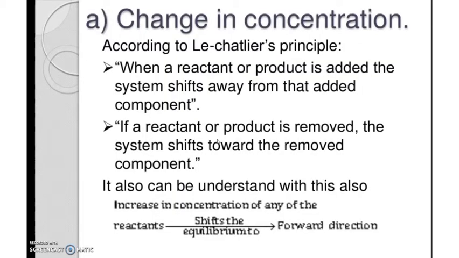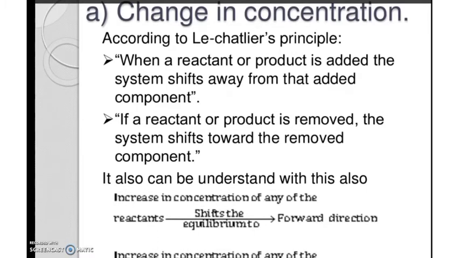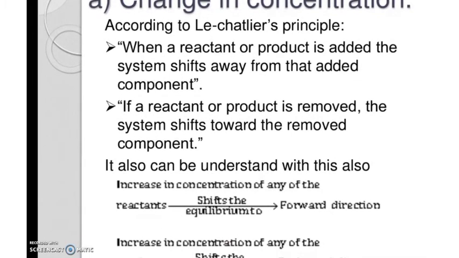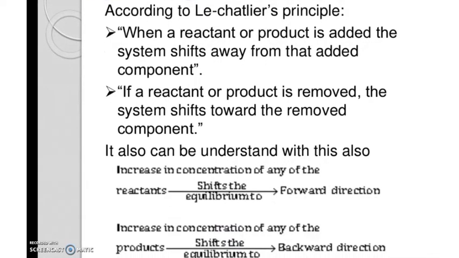First we'll see change in concentration. According to Le Chatelier's principle, when a reactant or product is added to the system, it shifts away from that added component.